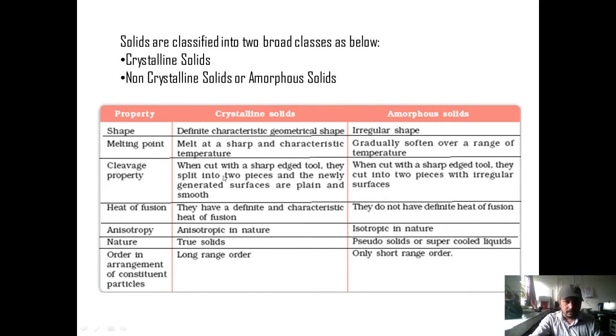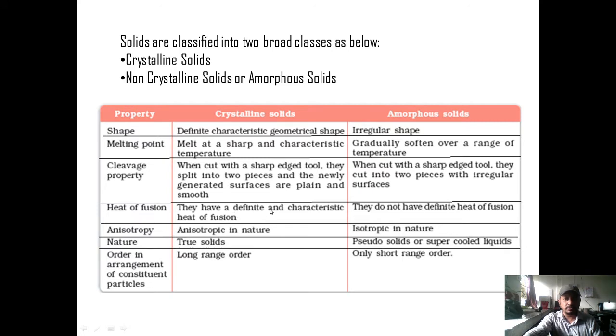Cleavage property. When cut with a sharp-edged tool, a crystalline solid splits into two pieces and the newly generated surfaces are plain and smooth. So they show the cleavage property. On the other hand, when cut with a sharp tool, an amorphous solid cuts into two pieces with irregular surfaces. They do not possess the cleavage property. Heat of fusion.